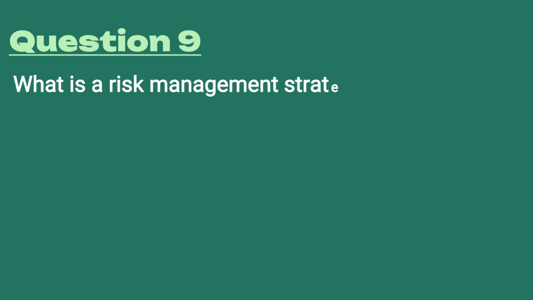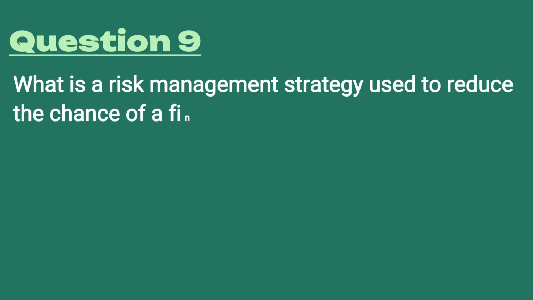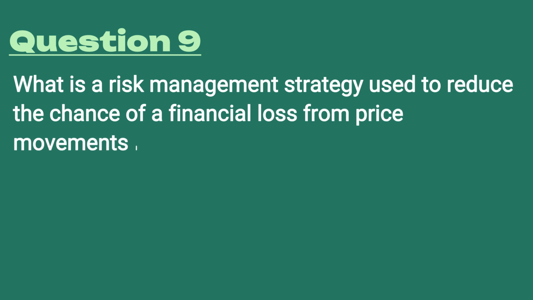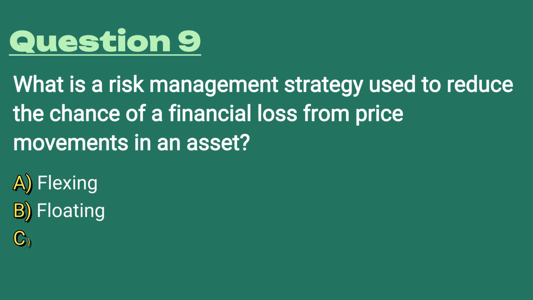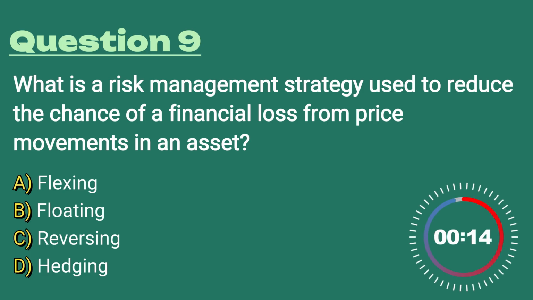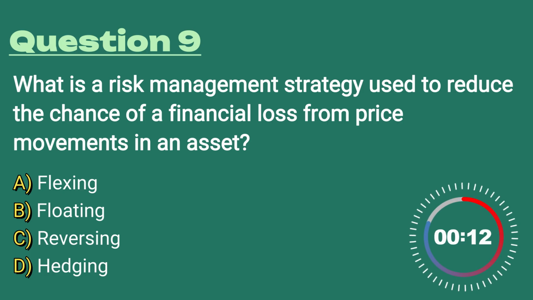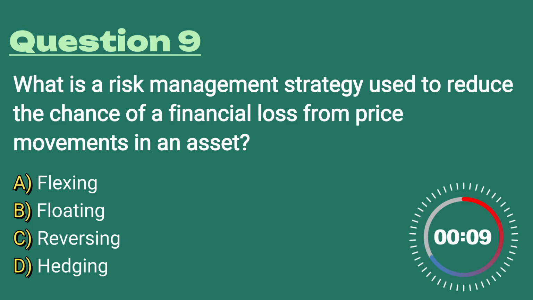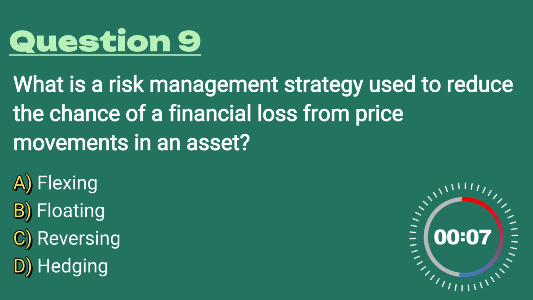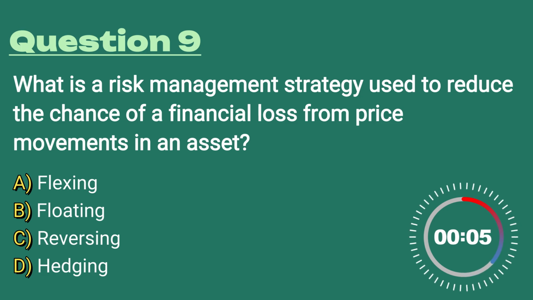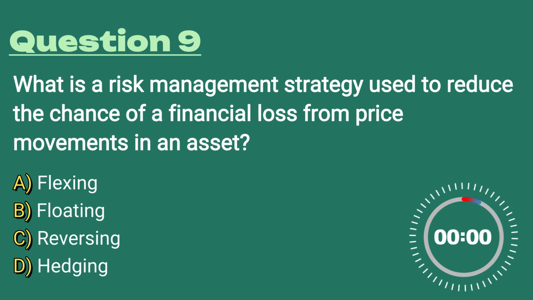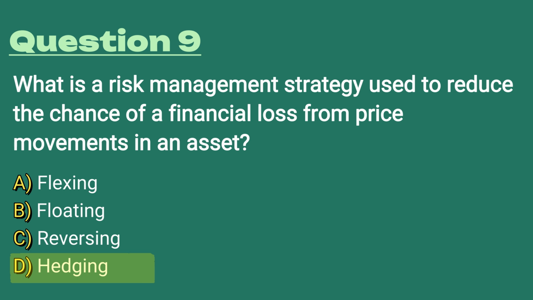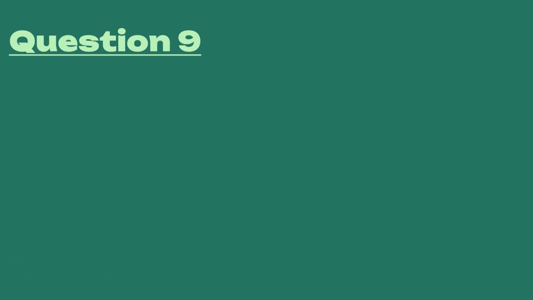Question number 9. What is a risk management strategy used to reduce the chance of a financial loss from price movements in an asset? A, flexing, B, floating, C, reversing, D, hedging. The answer is D, hedging.